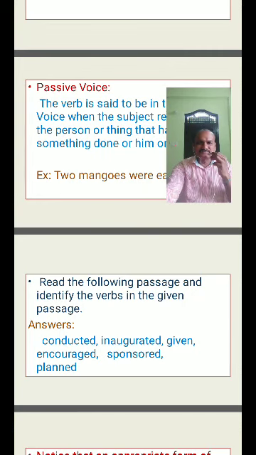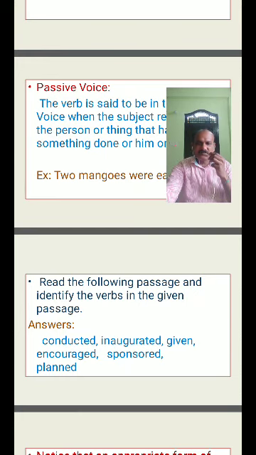The teams have been given a lot of training. "Have been given." The teams are being encouraged by their supporters. So "are being encouraged": encouraged is the verb, and "are being" is the be form.